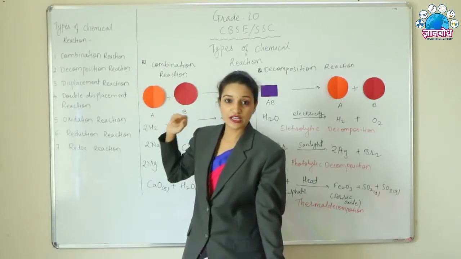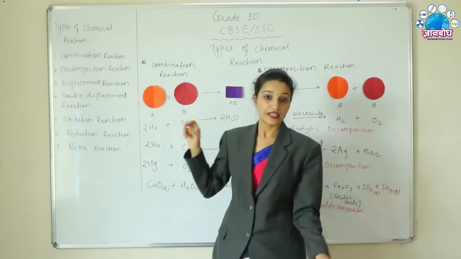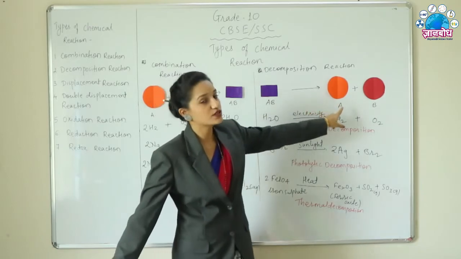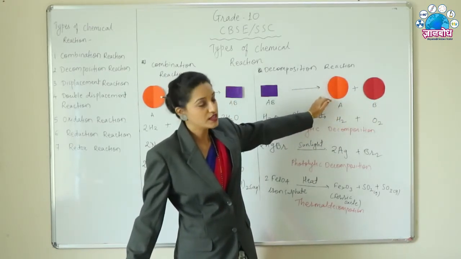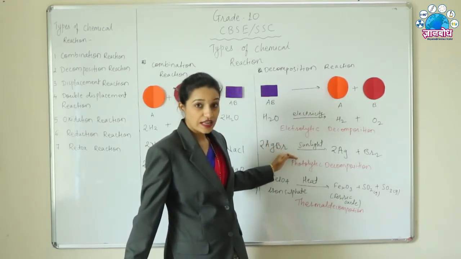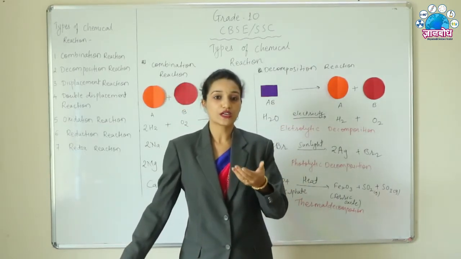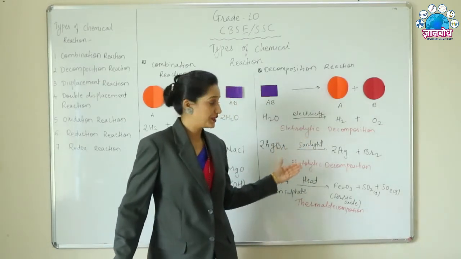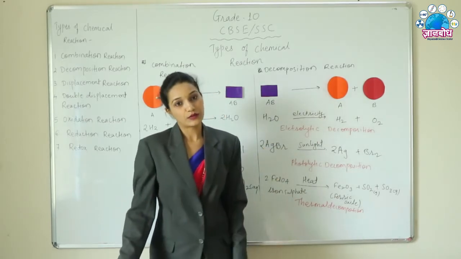Like the combination reaction has general equation A plus B gives AB. The decomposition reaction has general equation AB gives A plus B. For this decomposition we need an energy source, and that energy source is either electricity, sunlight or heat. Depending on the energy source, the decomposition reaction is classified into three types: electrolytic, photolytic and thermal decomposition.